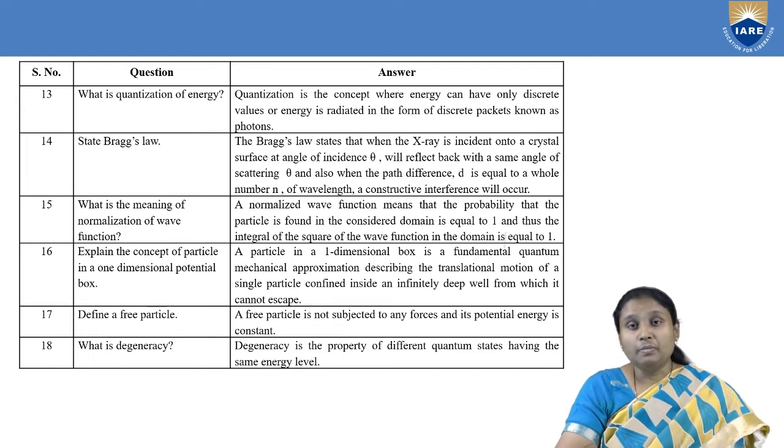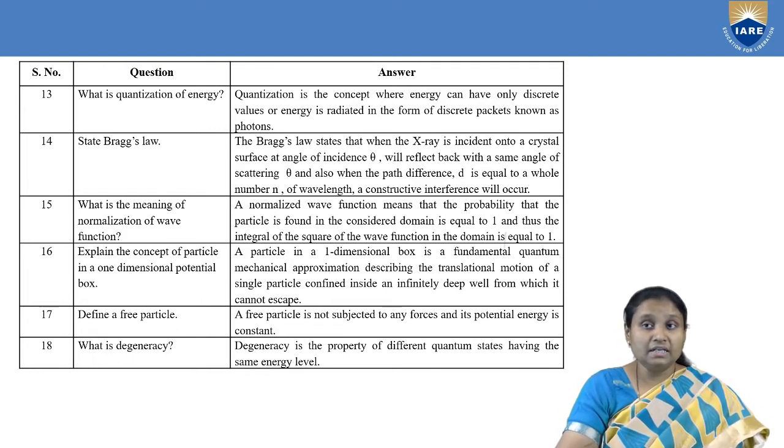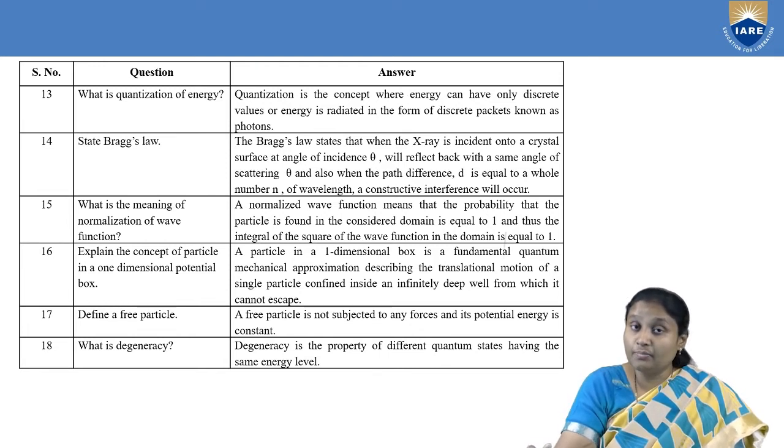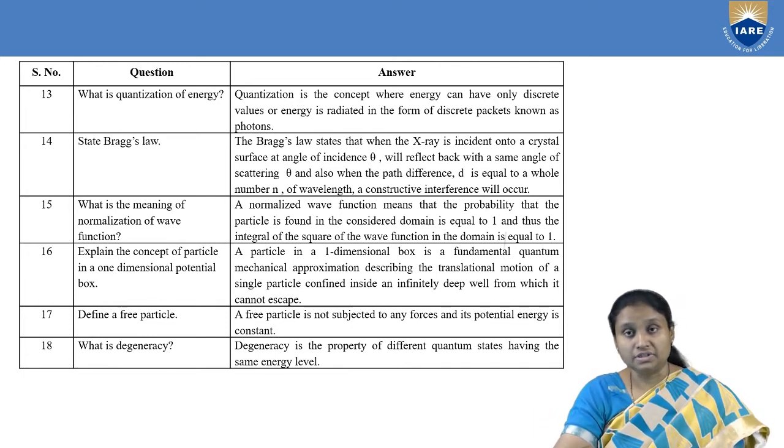And based on that probability density, the normalization condition can be defined as the probability of finding the particle in the entire space. So here we are talking about the entire space. If it is equal to unity, that is, if the wave function satisfies the condition where the probability of finding the particle is 1, then such wave functions are called normalized wave functions.